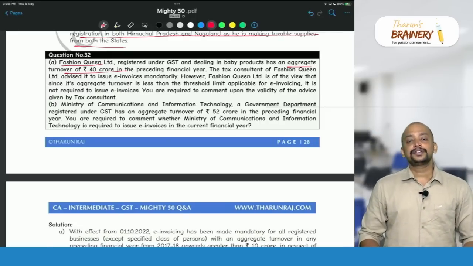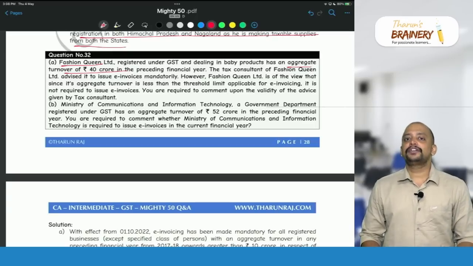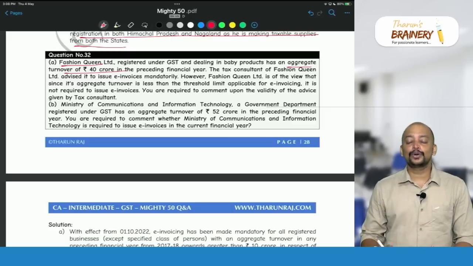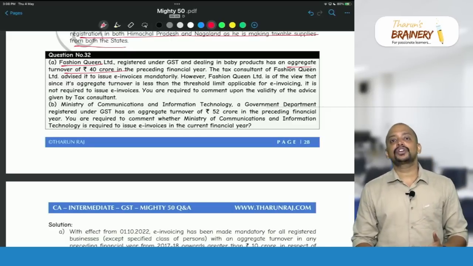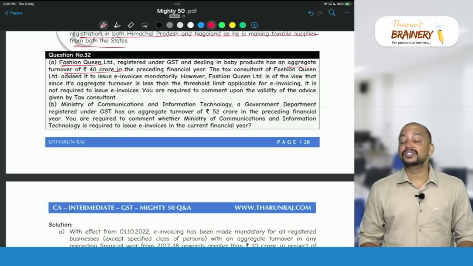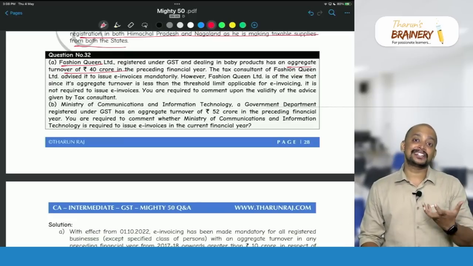Who are they? So we have BIGGEST: B for banking company, I for insurance company, G for government department or local authority, another G for GTA, E for exhibition of film in a multiplex theatre, S for SEZ unit, and T for transportation of passengers by any mode.